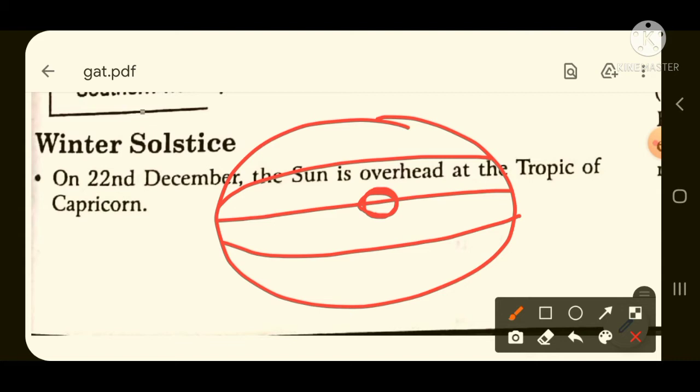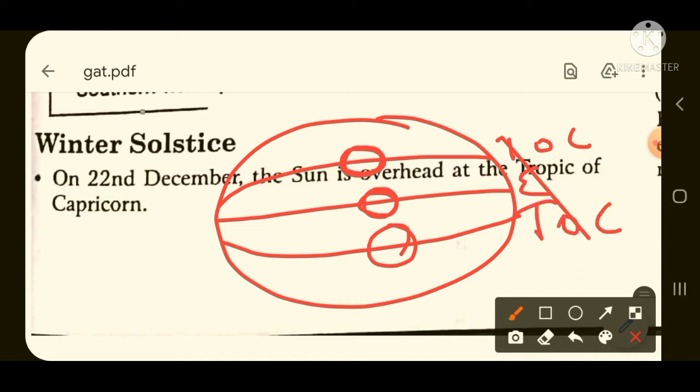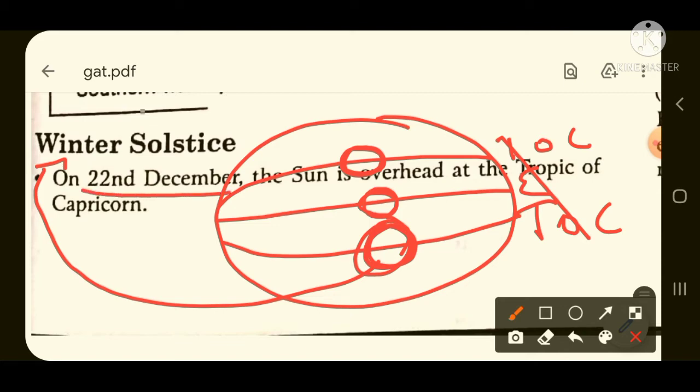But when the sun is vertically overhead at the Tropic of Cancer, summer solstice will occur. But when the sun is vertically overhead at the Tropic of Capricorn, then winter solstice will occur. And what is the date when winter solstice occurs? That date is 22nd of September.